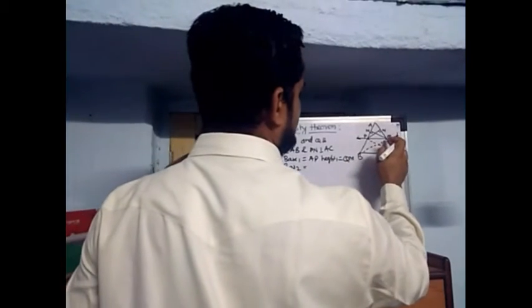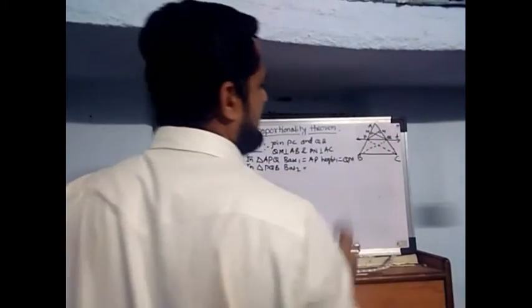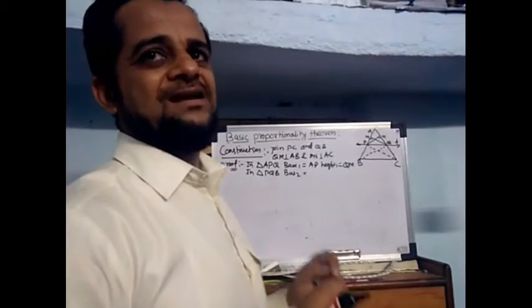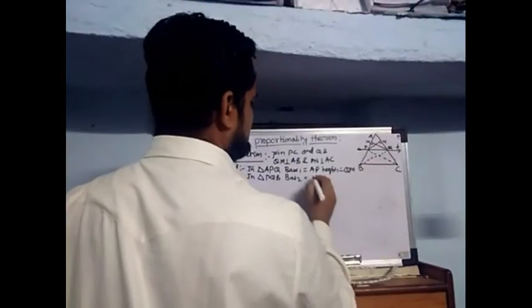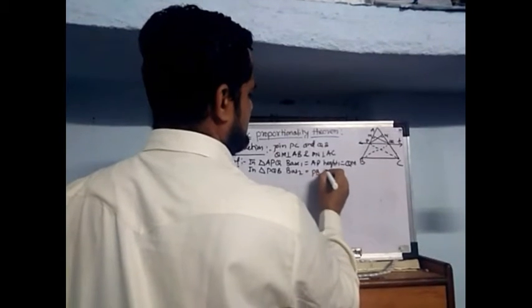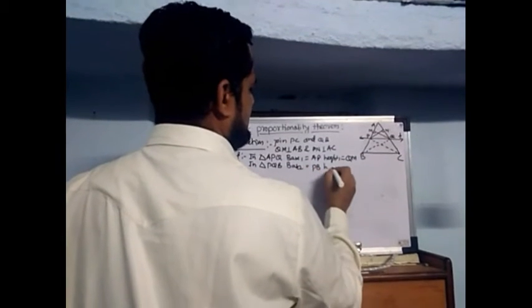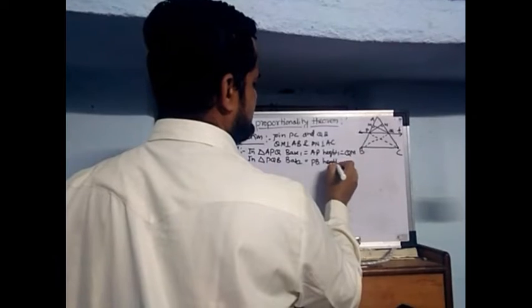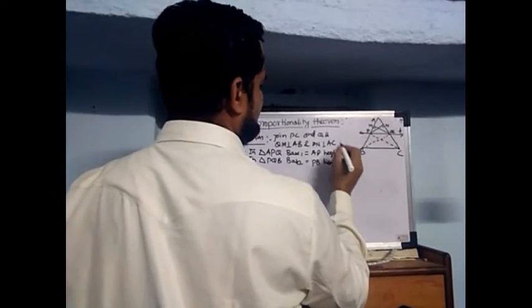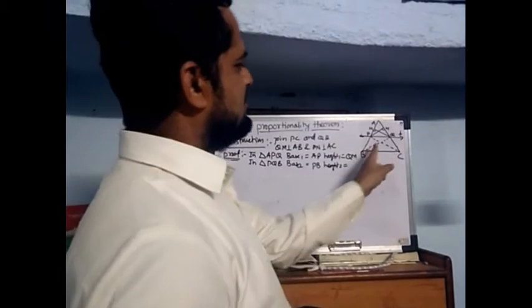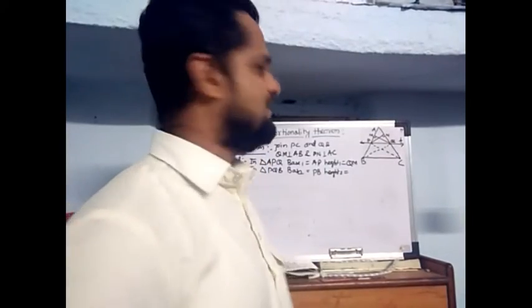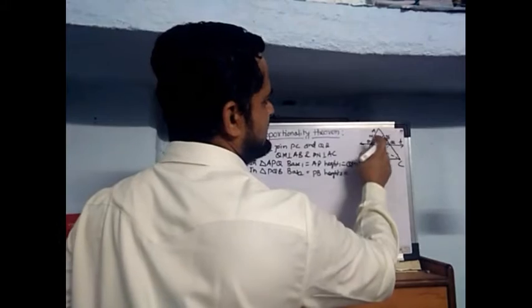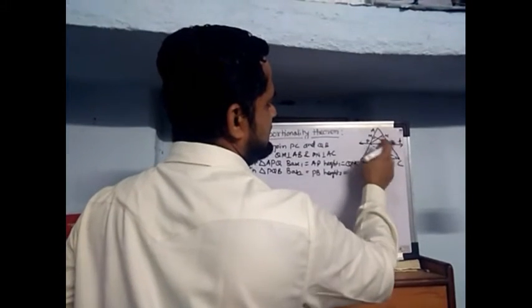The base of triangle PQB is PB. And height 2 of triangle PQB is again QM.